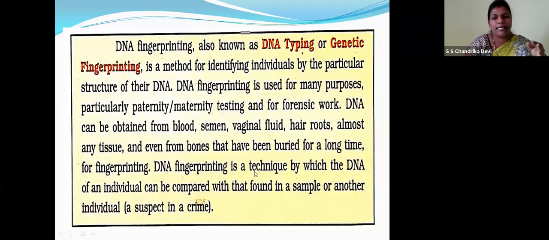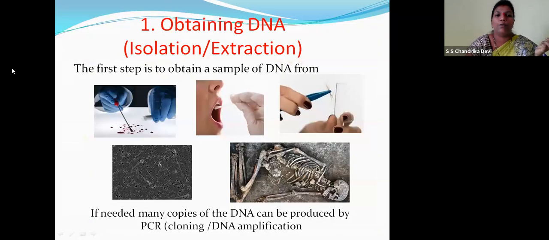So DNA fingerprinting is a technique by which the DNA of an individual can be compared with that found in a sample or another individual, that means a suspect in a crime. Let's see how. So the first procedure, children, is obtaining the DNA. The first step is to obtain a sample of DNA. It can be from blood, saliva, hair follicles, semen, or bones. If needed, many copies of the DNA can be produced by PCR, cloning, DNA amplification. As I told you, children, DNA amplification means the number of copies can be increased, right? Very good.